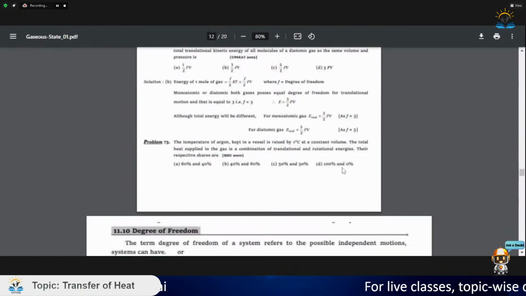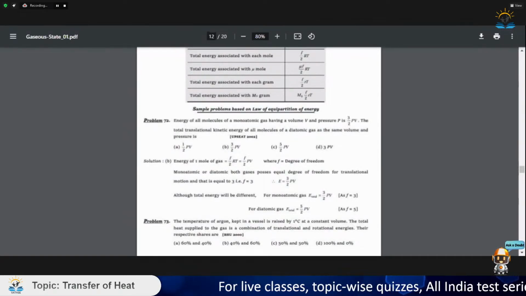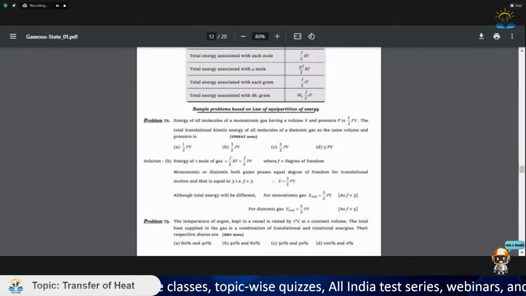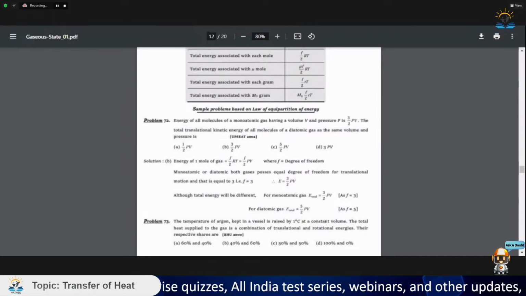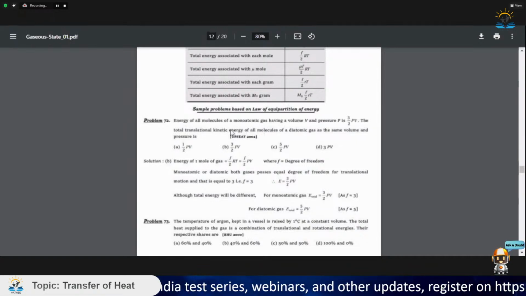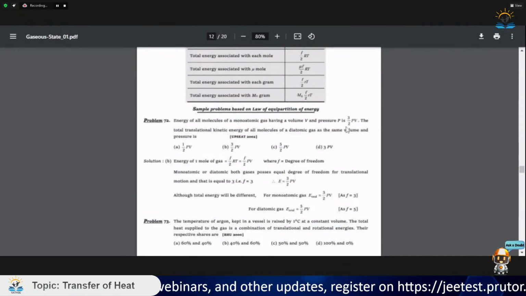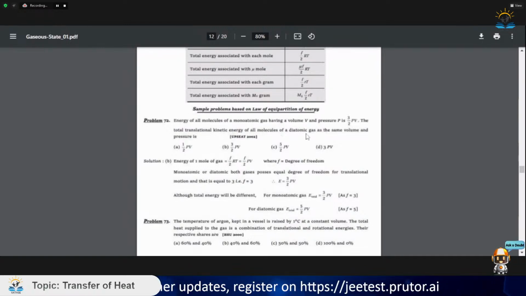Now let us quickly see some questions on the law of equipartition of energy. Let us see this question and then I will be solving it. Energy of all molecules of a monoatomic gas having volume V and pressure P is 3 by 2 PV. The total translational energy of all molecules of a diatomic gas at the same volume and pressure is?